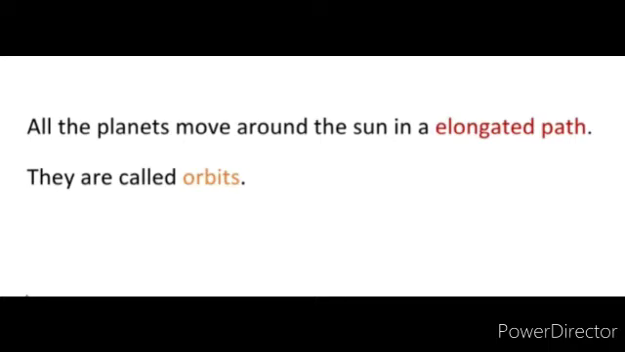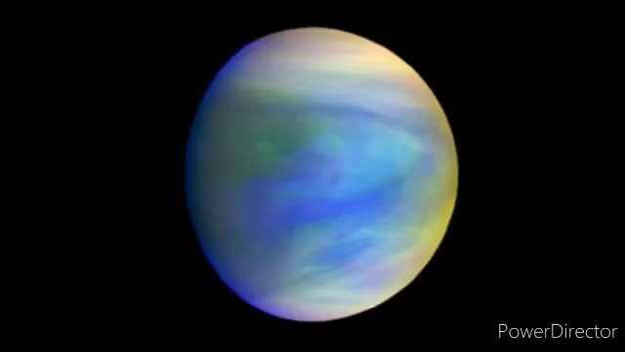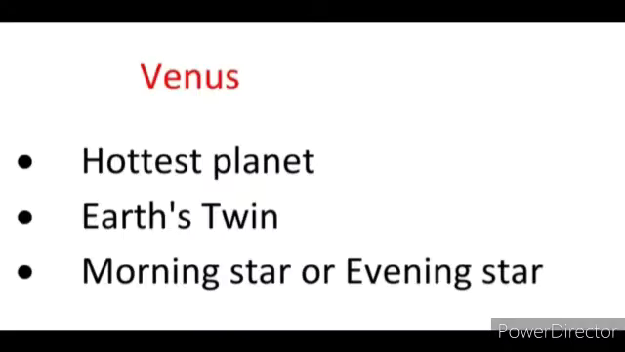Okay, first Mercury. Mercury is the planet nearest to the sun, and the smallest and fastest planet in the solar system. Next, Venus. Venus is the hottest planet. It is considered Earth's twin because its size and shape are very similar to Earth. It is the brightest object in the sky after the sun and moon. So it is also known as the evening star or morning star.